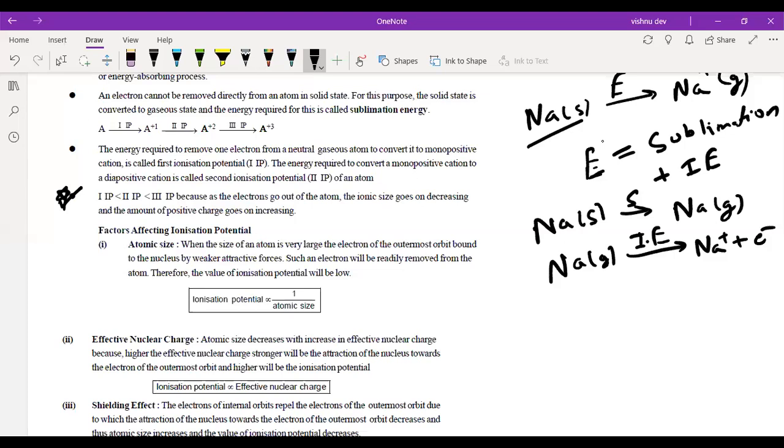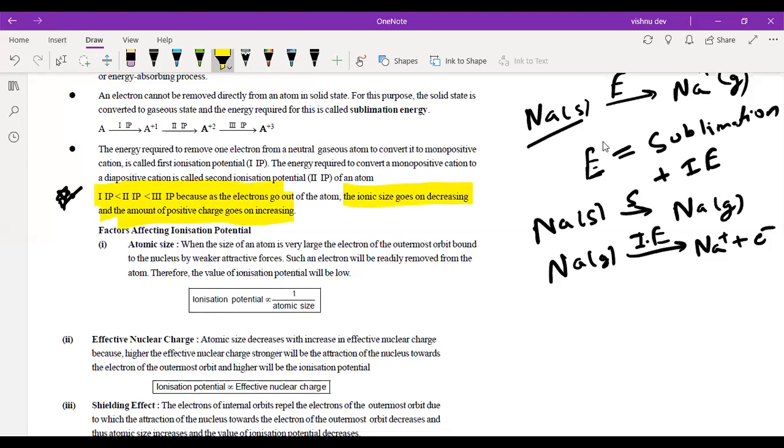I'll just mark it. So I can say that. Got it? Makes sense? Because we know that the positive charge will reduce the size, it will increase the effective nuclear charge.